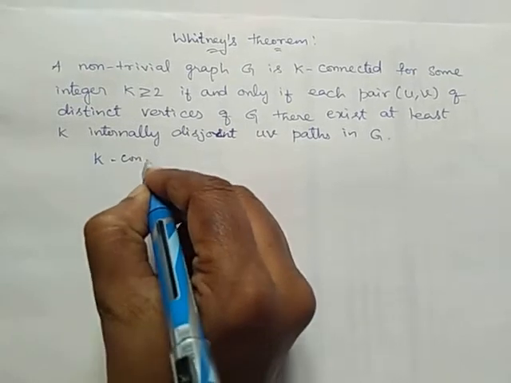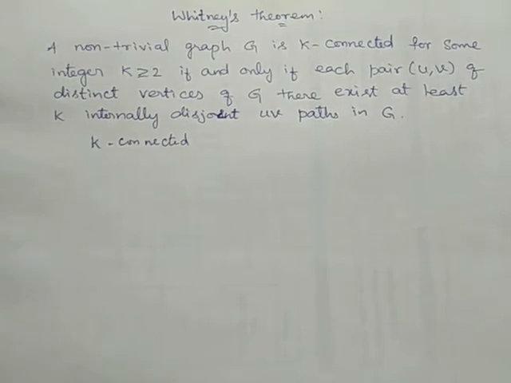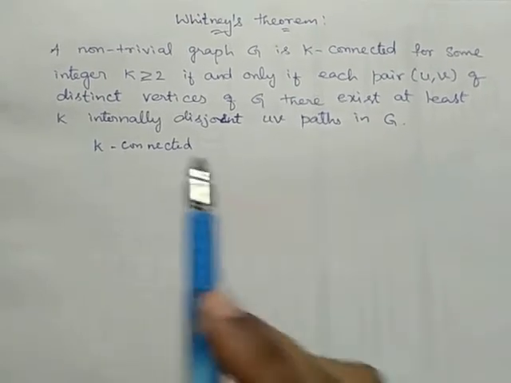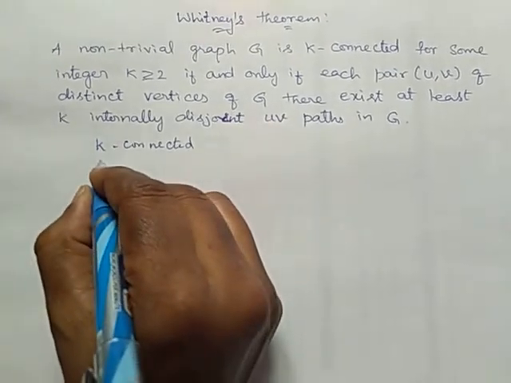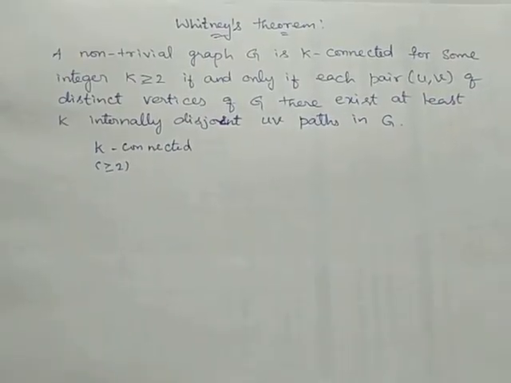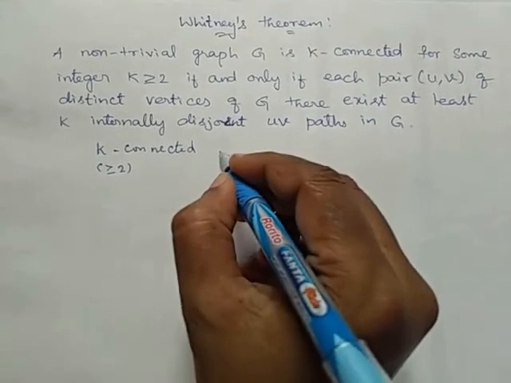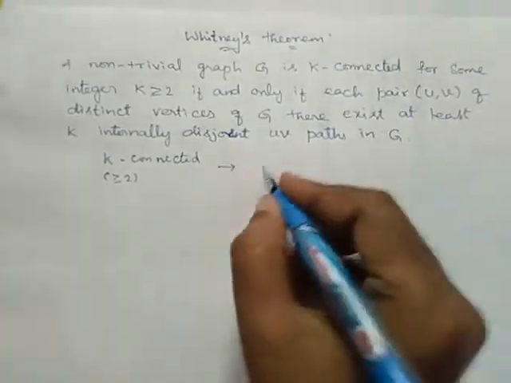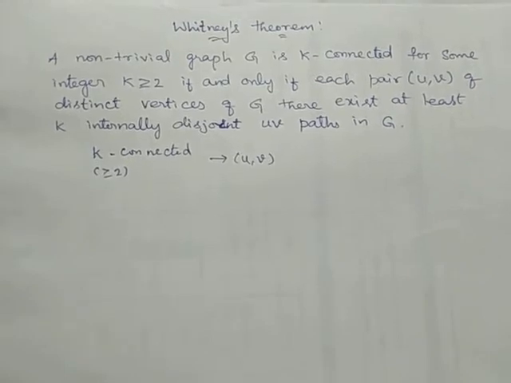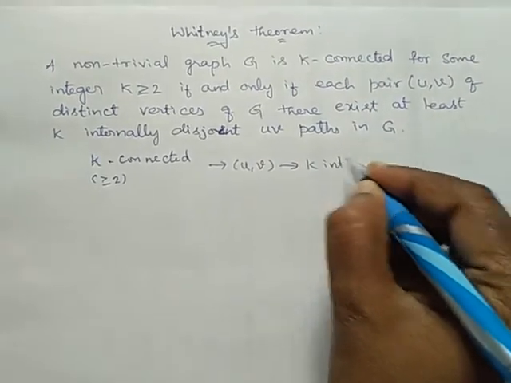In a previous video I have explained what is k-connected. Removal of k minus 1 vertices leaves the graph disconnected. Here, what is the condition for k? It should be greater than or equal to 2. The minimum number of vertices should be 2. So a graph is k-connected if and only if for each u, v, where u and v are distinct vertices, there exist at least k internally disjoint paths.